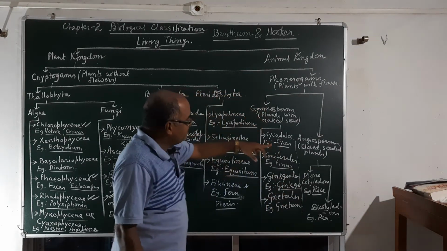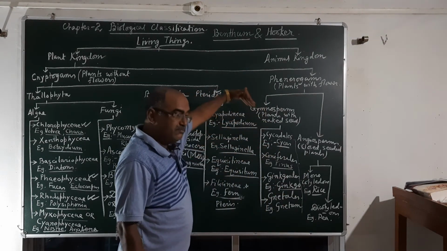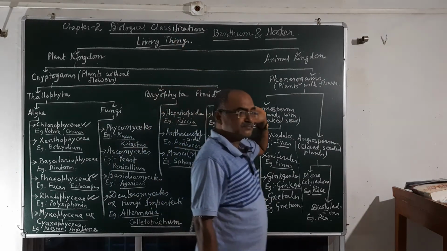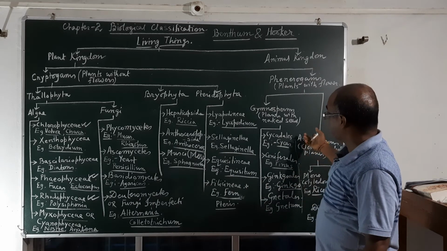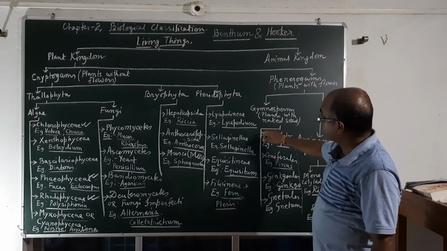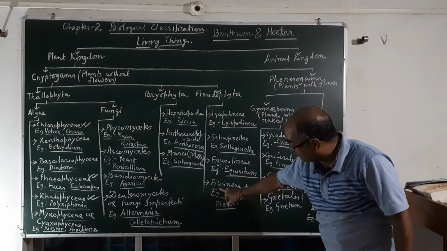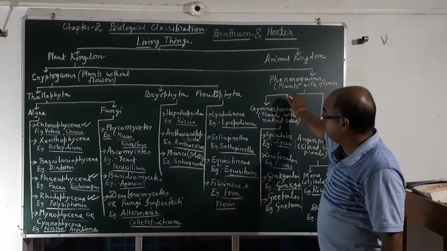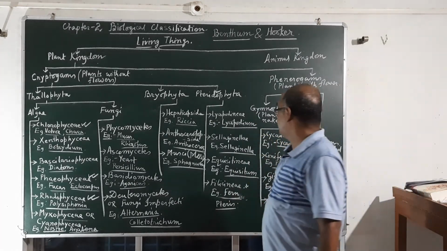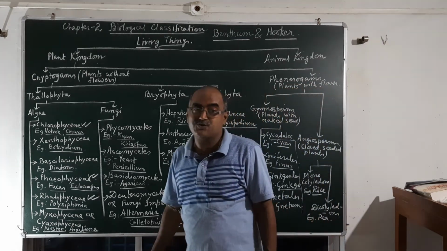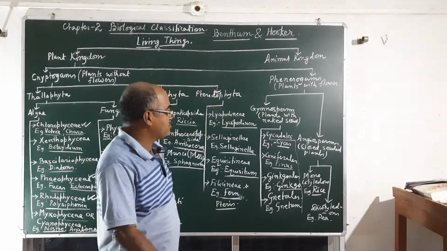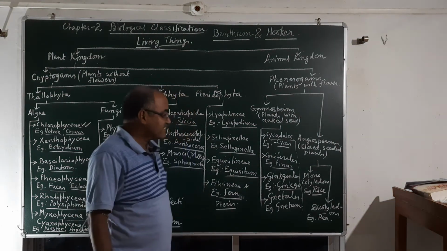Most of the gymnosperms are extinct, and there were different groups, and some connecting links are also there between the Filicinae, that is ferns, and gymnosperms, coming under Cycadofilicales. Here Cycadales is the most primitive gymnosperms. Probably you can see in our school also we have planted some cycas plants.